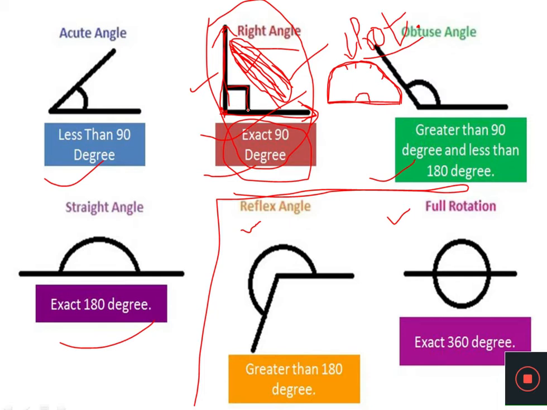So the unit of measurement of angle is degree, and we use the protector to measure the degree of any angle. Now, dear students, I hope you understand this kind of angle first.